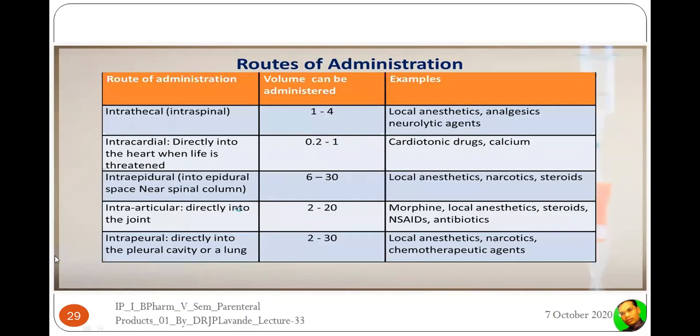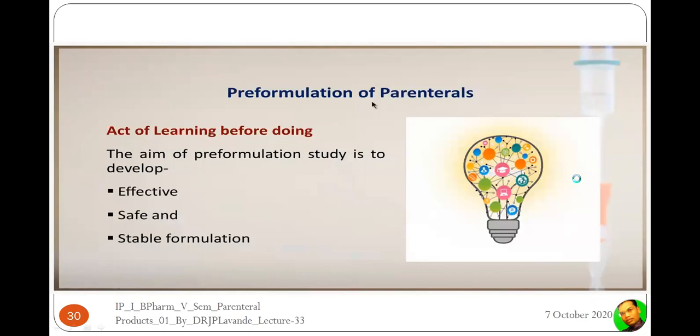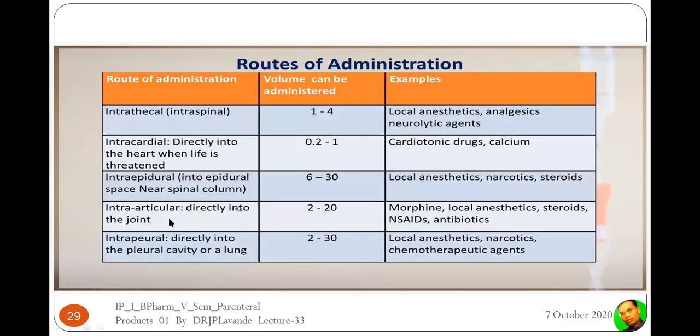Intraepidural, that is into the epidural space near the spinal column. 6 to 30 ml is to be given. Local anesthetic, narcotic, and steroid are the drugs of choice which are to be given by the intraepidural route.